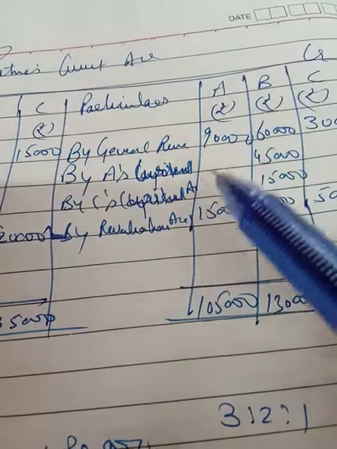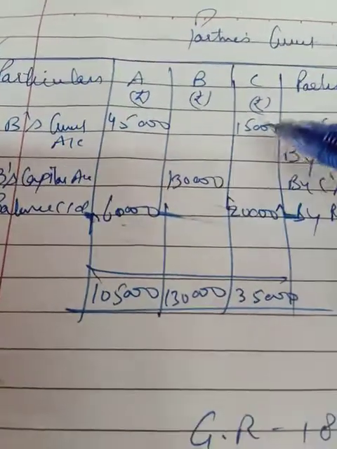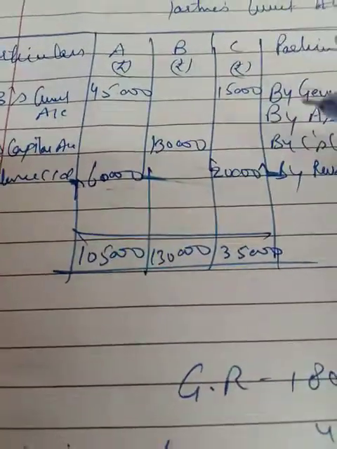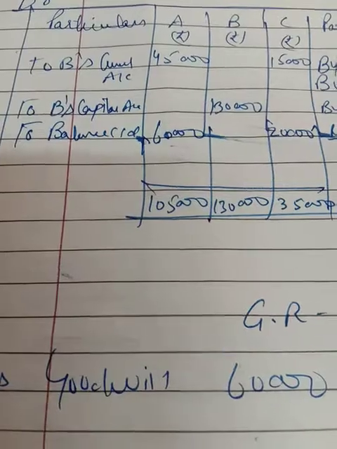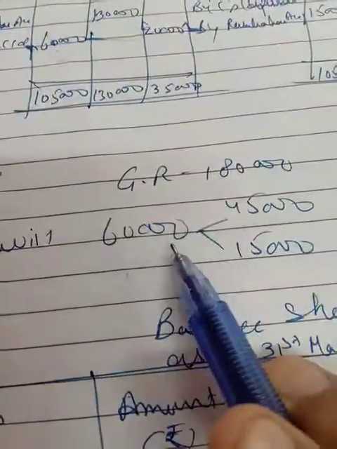Now the capital account is to be adjusted by A's current account and C's current account, 45,000 and 15,000, and here to B's current account 45,000 and 15,000 in A and C. You have to calculate B's share over there. Out of the total goodwill, this is B's goodwill, 60,000.